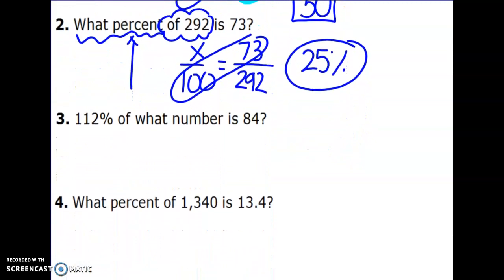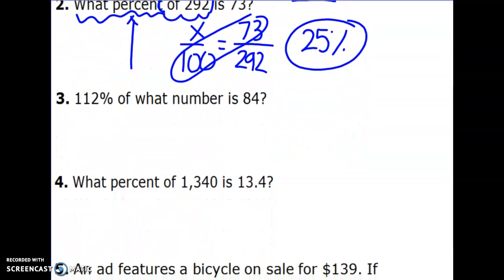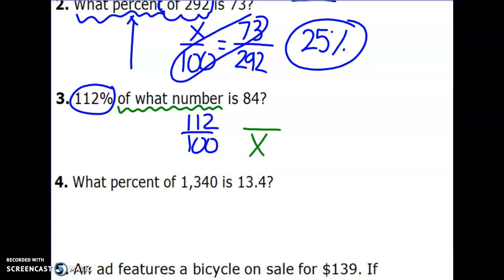All right, number 3, 112% of what number is 84? So once again, here's my percent. I'm going to put 112 over 100. That means 112%. I'm now going to look for my total amount of what number. I don't know what the total amount is. So my total is going to be x on the bottom, and I'm going to put my 84 on the top.